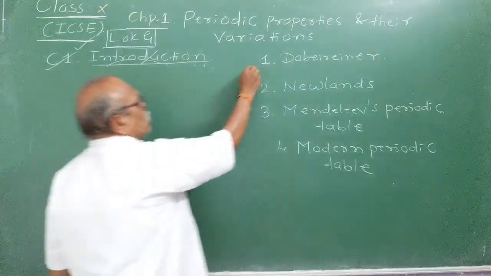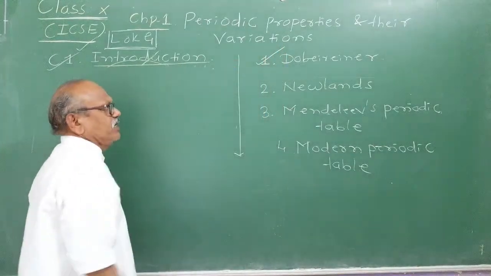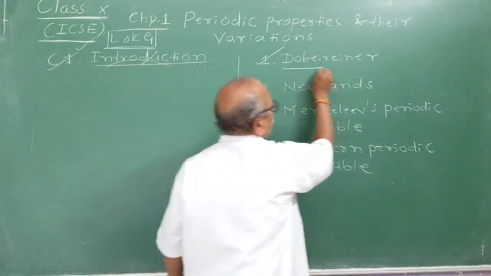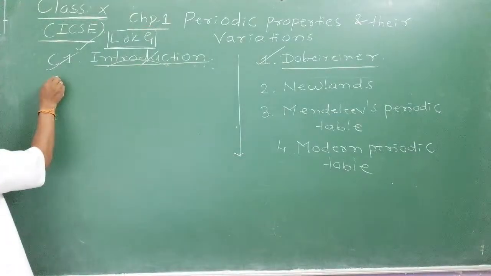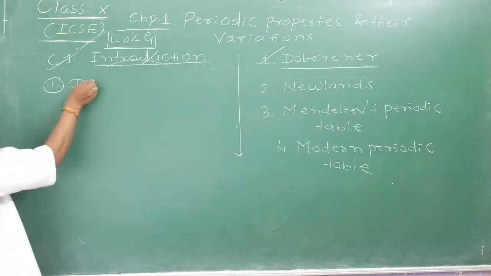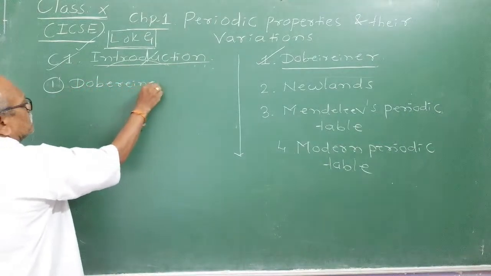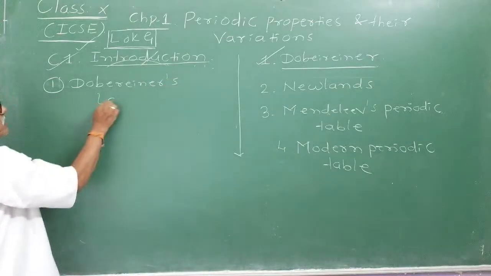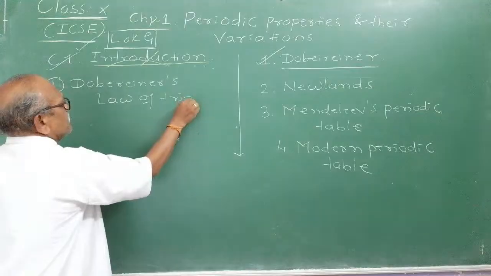Generally, all these attempts were made by chemists who each gave a law. The first law was given by Dobereiner, called the law of triads. First one is Dobereiner's law of triads. What was his idea?